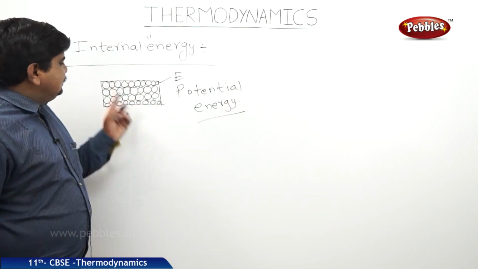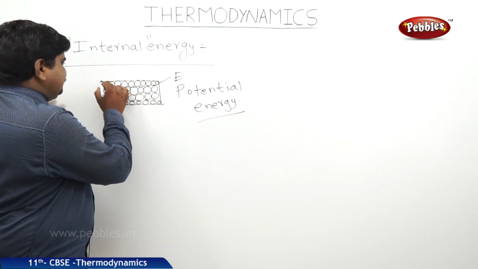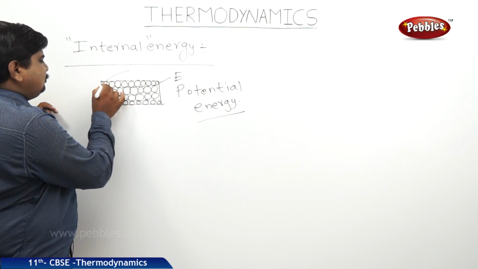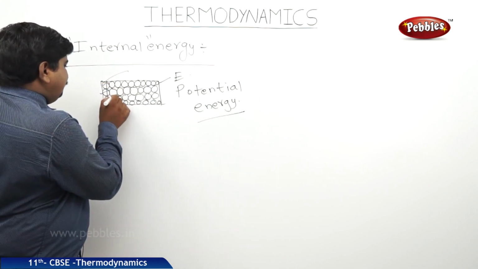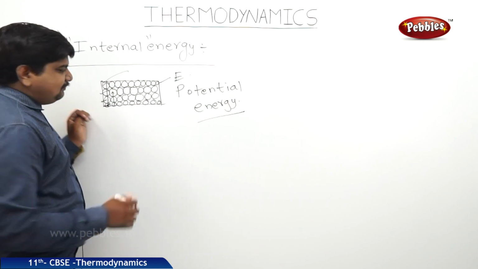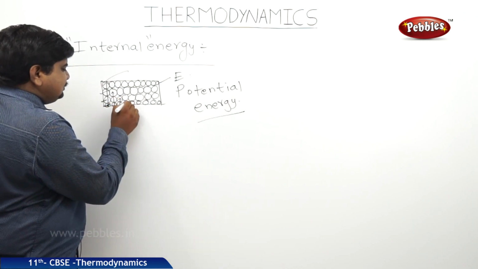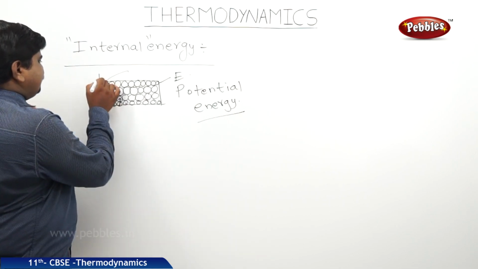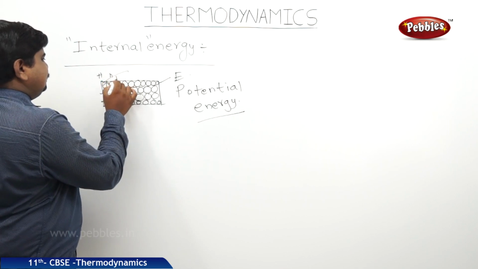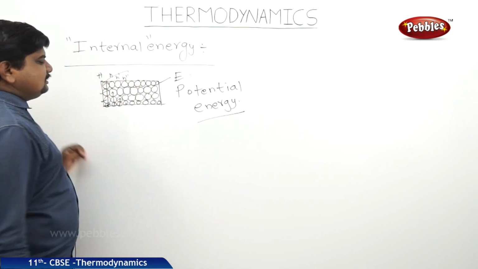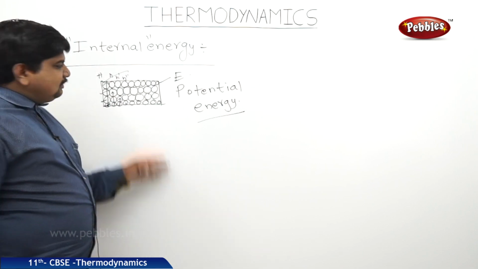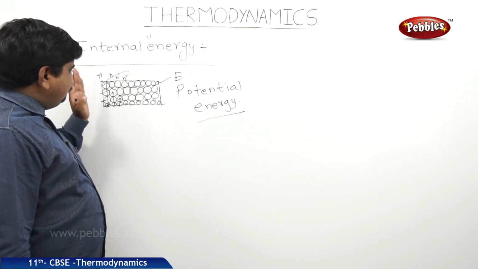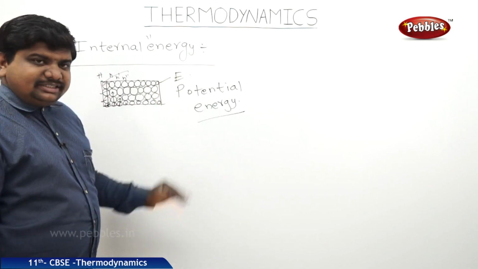If we see this, it is the first row, second, third, fourth. The first row elements are at different heights. Second row elements, third row elements are at different heights. And the last row is at 0 height. So let us say some capital H, H dash, H double dash like that. These are the heights of the molecules from the bottom of the object. Based on their height, or the position possessed by them, they have some energy.